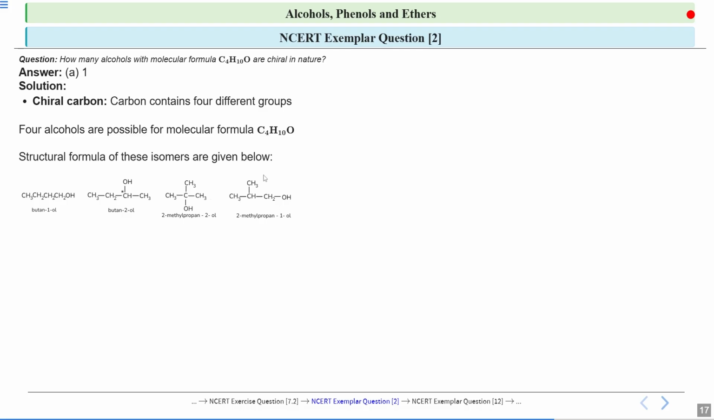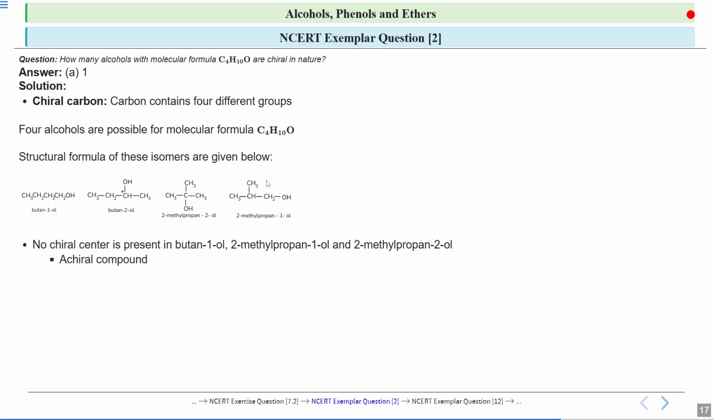So in this also there is no chiral carbon. Only for this particular compound there was a chiral carbon, because in this compound the groups attached to this carbon are different. All the groups are different. So the answer says that no chiral carbon is present in this compound and this compound. So all these compounds are achiral compounds.